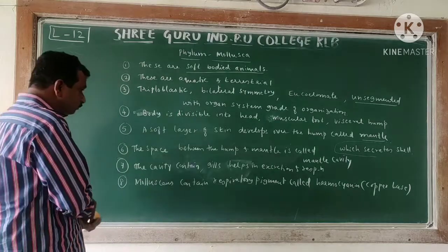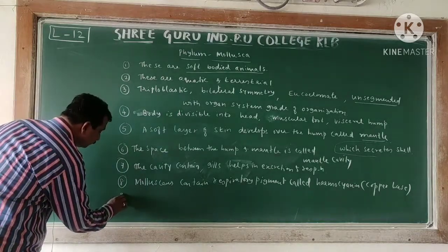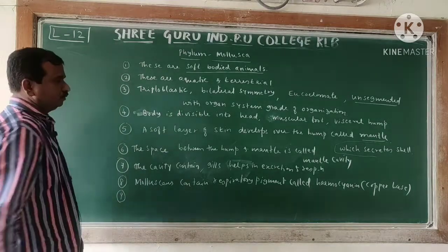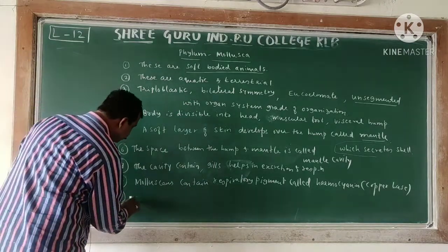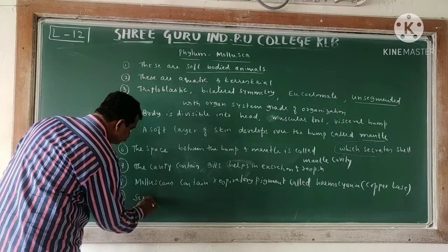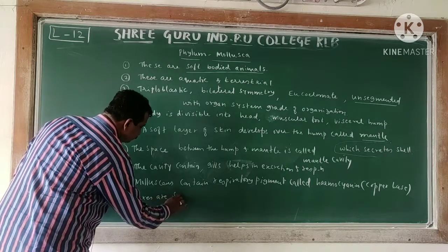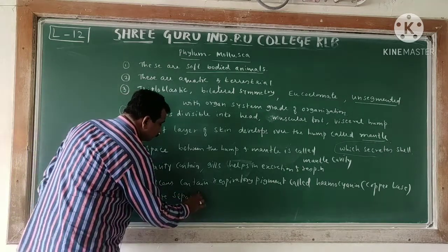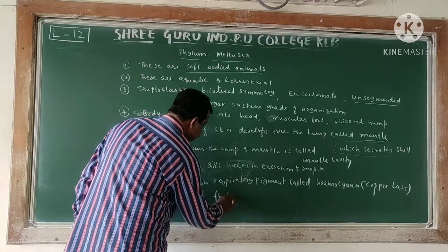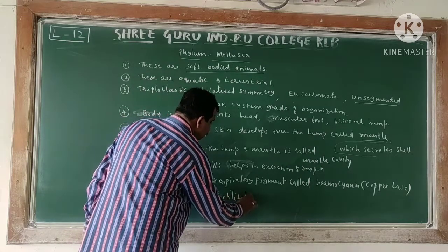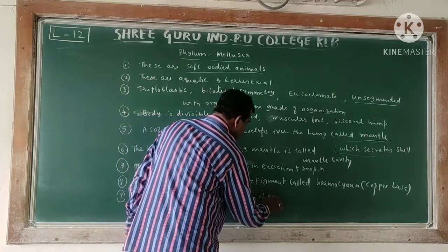Ninth one, very important, we are going to see. Sexes are separate, fertilization is external.